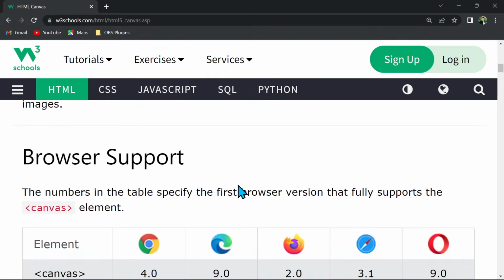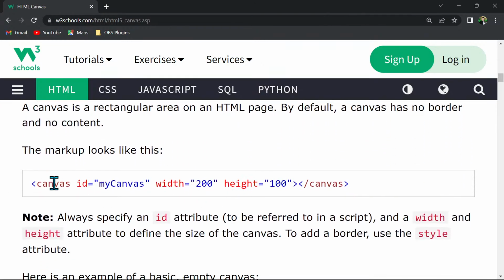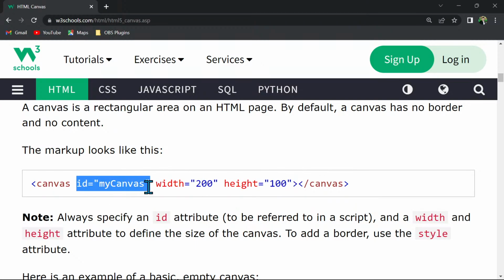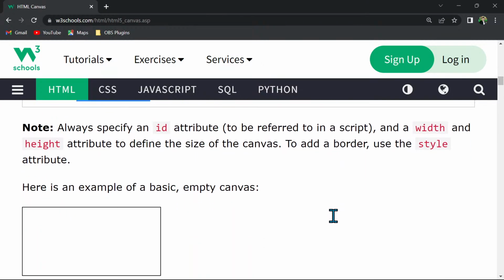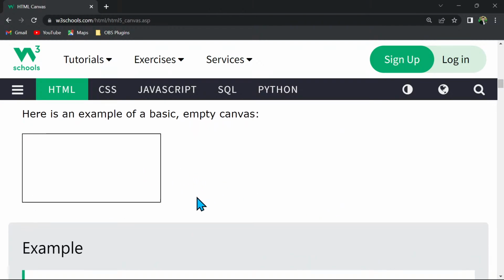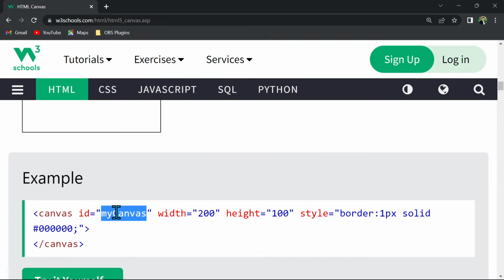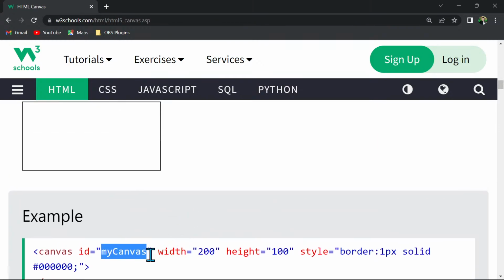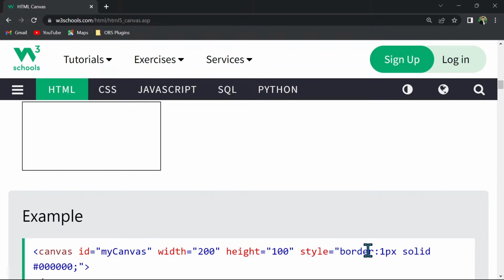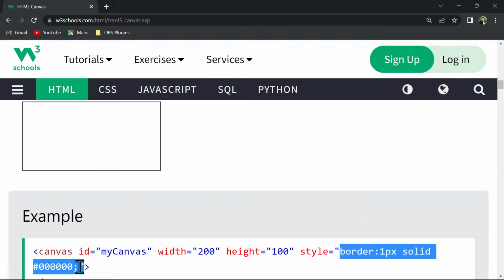So that is the canvas, and canvas is a tag to which you have to provide height and width in order to select what size of canvas you want, and whatever ID you give to the canvas, that is going to be used by JavaScript in order to draw things on it. So this is our canvas. This is created with this code. Canvas ID is whatever you want, you can give. Height and width is this thing with which it will create this much size of canvas. Then the border we have given with the help of CSS, and that's why the output is like this.